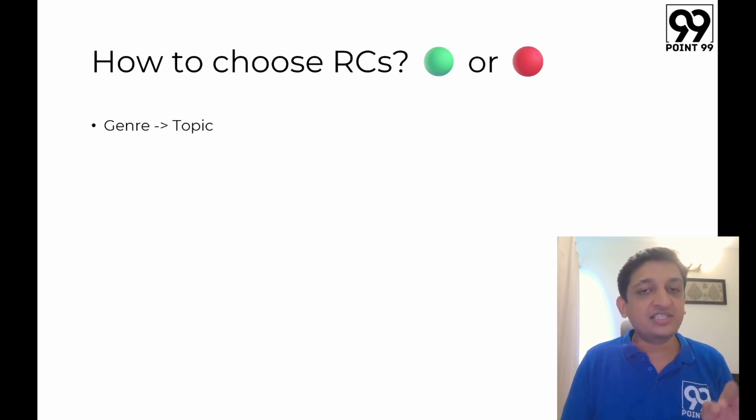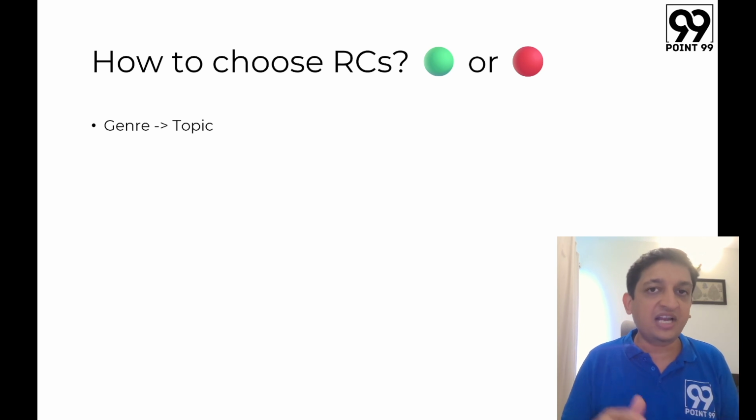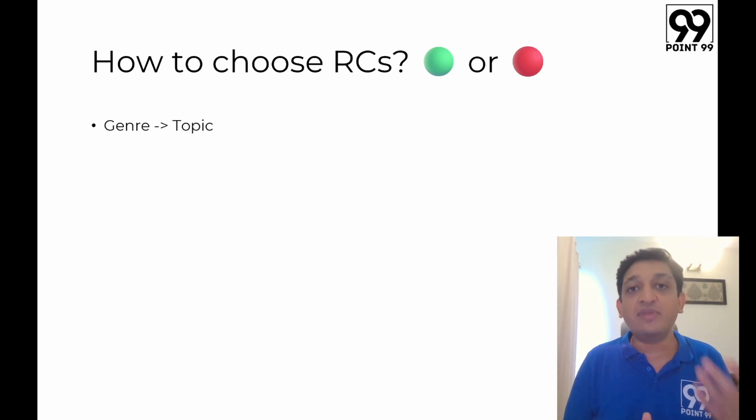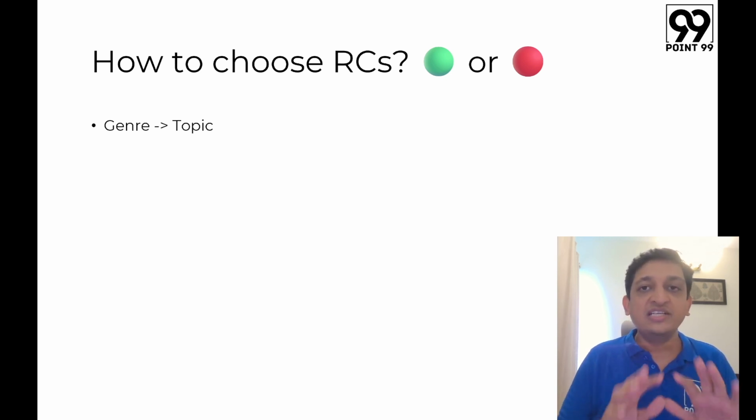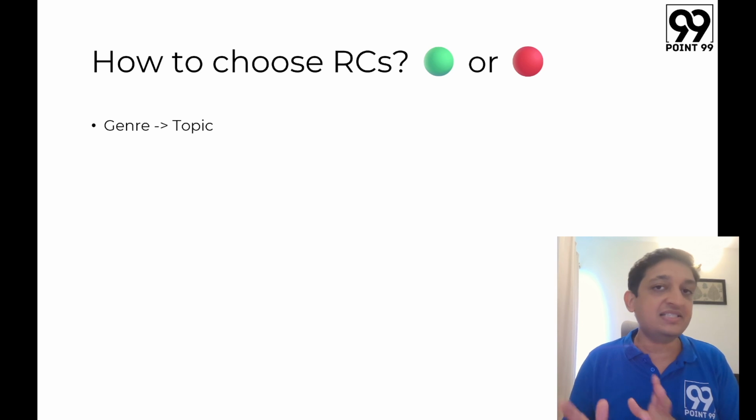Now, in terms of the first thing, I'm talking about the genre and the topic. Now, genre basically means that you will have topics from a lot of different areas. So, what all areas can we think about? We can think about something that involves the society. So, social topic हो सकता है. You can have technology वाला topic. You can have economy वाला topic. You can have environment वाला topic. You can have political, legal, entertainment, sports. ये कोई भी चीज में से आपको एक passage आ सकता है.